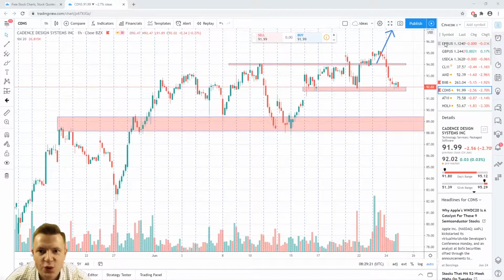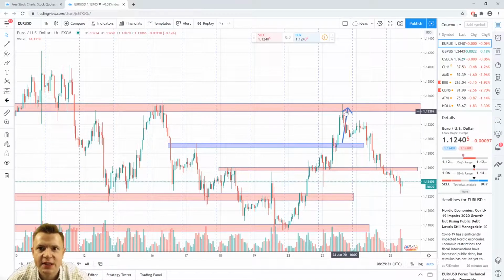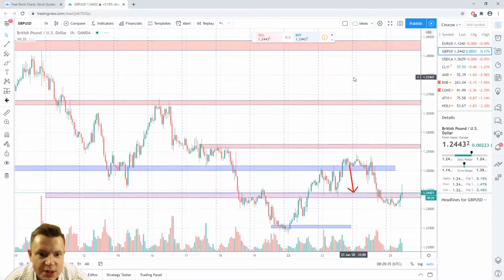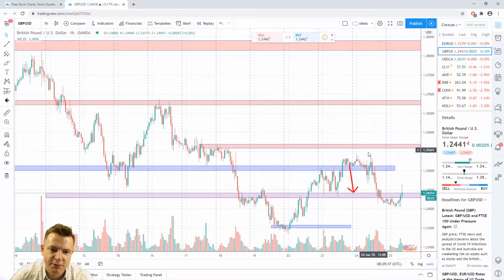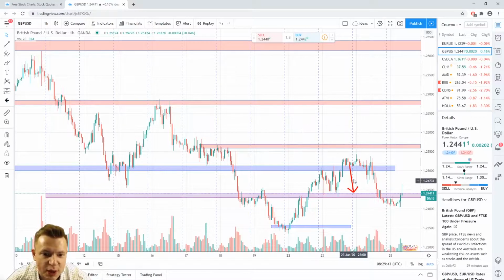Let's start with euro dollar. I recommended you, if price holds above 1.1290, long this currency pair, the first target around 1.1340. As you can see, price hit my first target. Another idea was in the pound USD. As I said, if price forms a false breakout of 1.25, it will be a nice opportunity to take a short. As you can see, price formed a false breakout and then hit my first target around 1.2430.